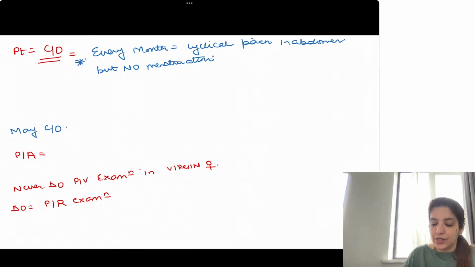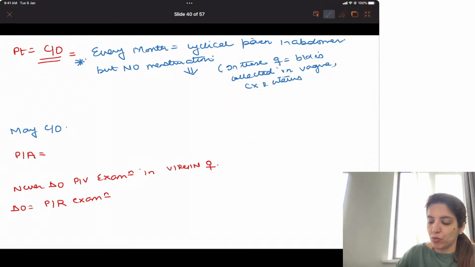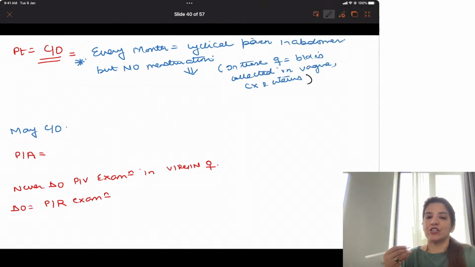Because there is no menstruation, what is actually happening in these females? In these females, blood is getting collected in the vagina, cervix, and ultimately in the uterus.